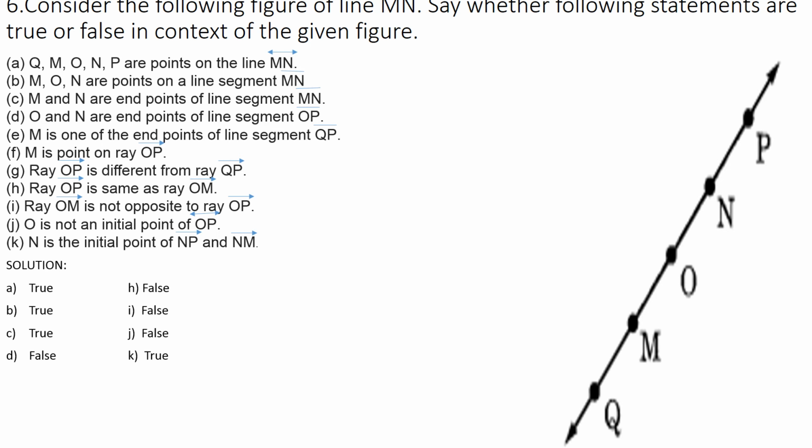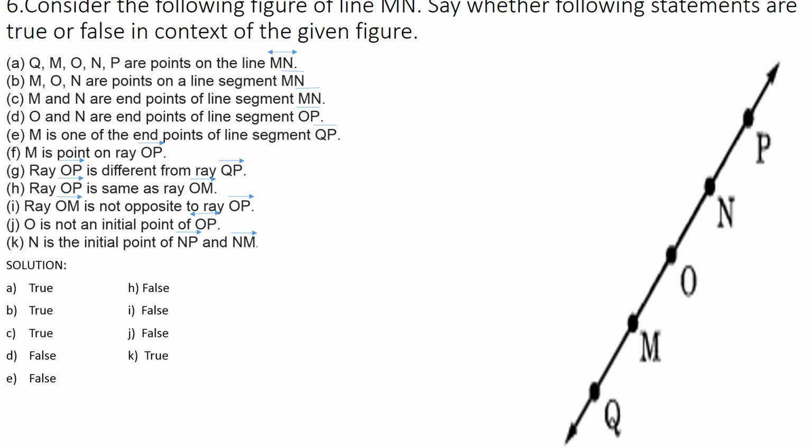Then the next question, M is one of the endpoints of the line segment QP. This is also false. If the line segment is QP, then Q is one endpoint and P is the other endpoint. How can M be an endpoint? It is not possible. So question E is also false.